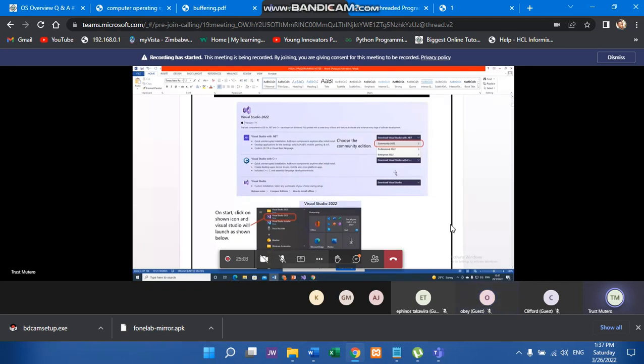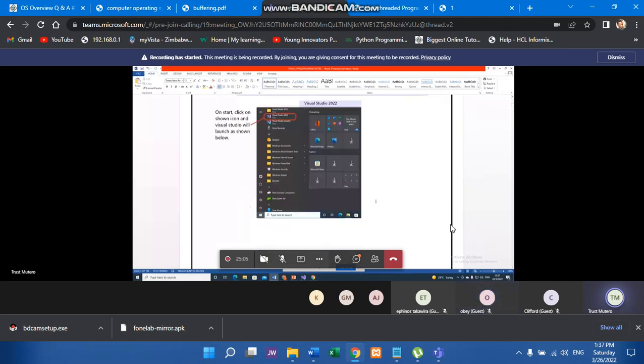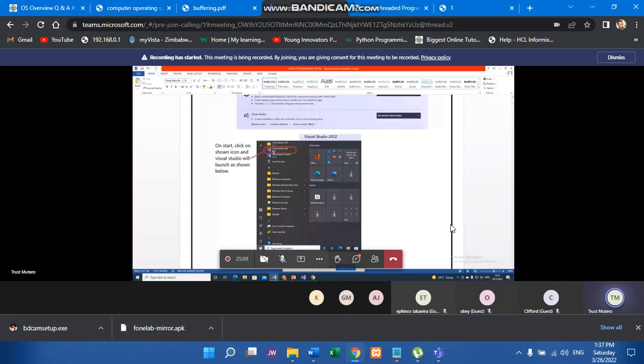Once you choose it and install it, you will find under Start, All Programs, this one which says Visual Studio 2022. Now it depends on the version that you would have downloaded, but I would exhort you as your lecturer to download the latest version. That's why I chose Visual Studio 2022. You see, these IDEs evolve with time. Why do they evolve?